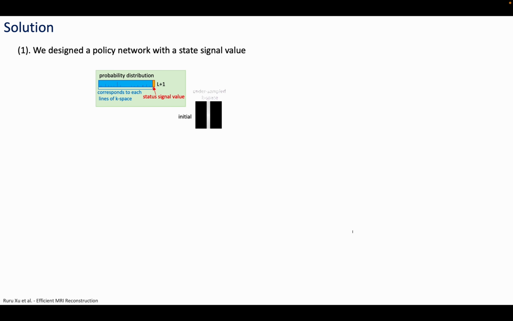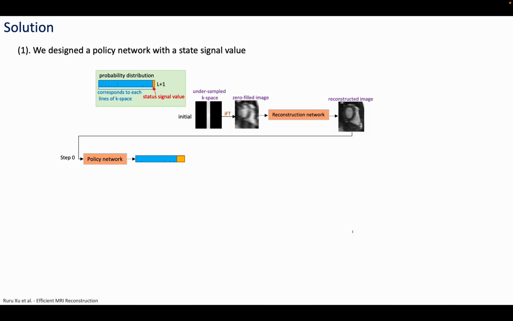We designed a policy network with a stop signal value. The output of the policy network is a vector containing L plus 1 values. L equals 256 here. It corresponds to lines of frequency information in k-space, and the additional value is the stop signal value. We call the vector of the policy network output the probability distribution. And then, referring to the probability values, we randomly sample a position as the next line to sample